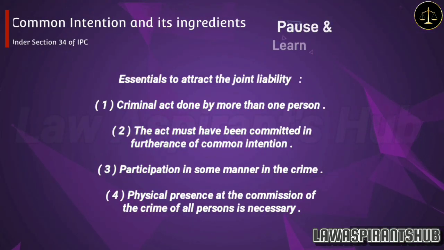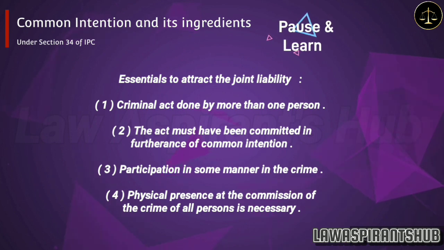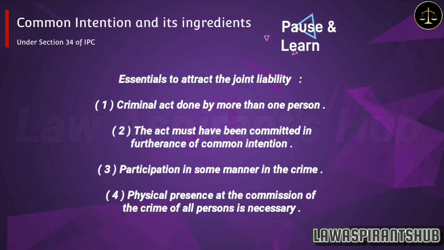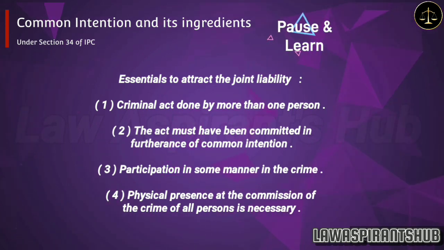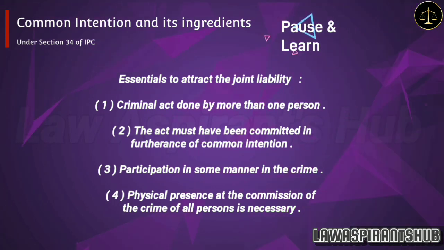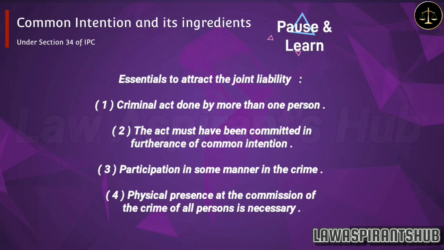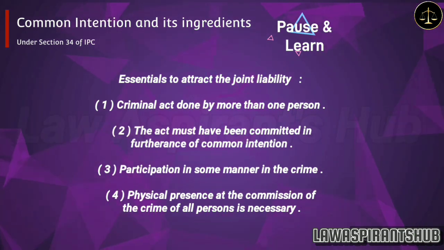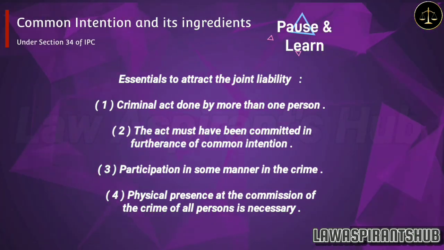Now let's see the essentials to attract the joint liability. 1. Criminal act done by more than one person. 2. The act must have been committed in furtherance of common intention. 3. Participation in some manner in the crime. 4. Physical presence at the commission of the crime of all persons is necessary.